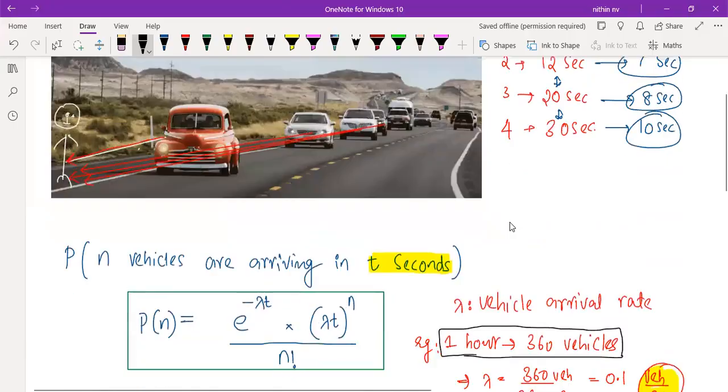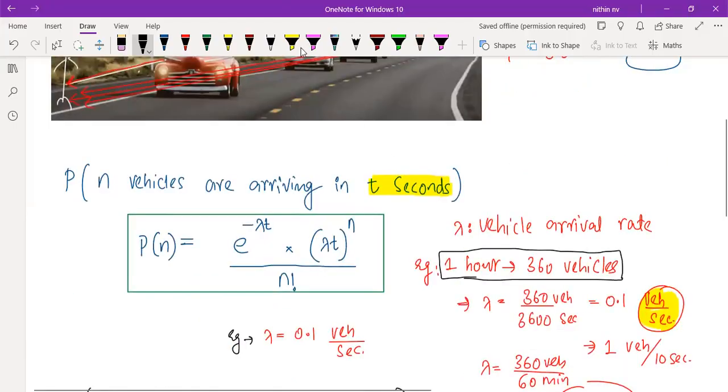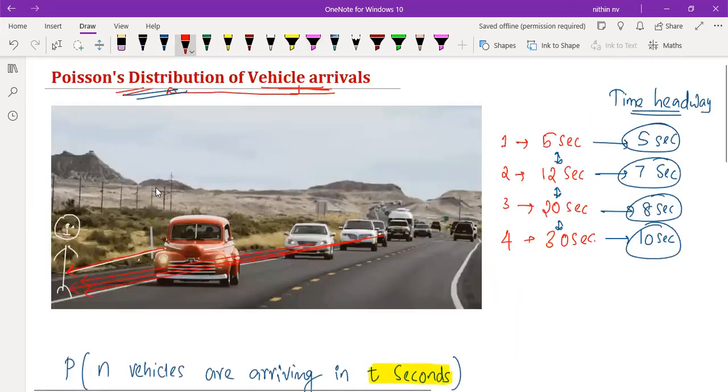Now in this equation, we have written e raised to minus lambda t. So this is exponential raised to a minus value. Because of this minus and this exponential, we also call this probability distribution, the Poisson distribution, the negative exponential distribution. It is exponential, but it is negative. So negative exponential distribution is a synonym of Poisson distribution.